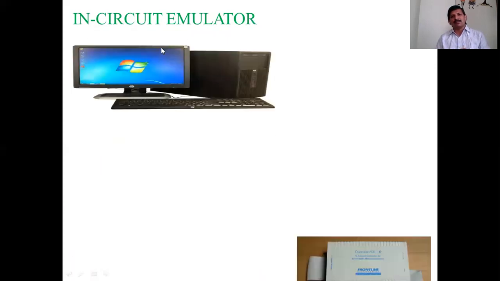Next, the emulator. Emulator means it emulates the hardware functionality. Whatever processing element we are using, that processing element's functionality is implemented in the emulator, which is connected to the target system to verify where undesired behavior occurs. That means debugging the hardware functionality. Examples are the in-circuit emulator and the RAM emulator.